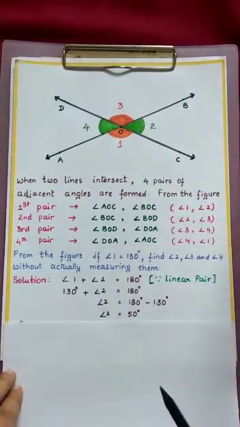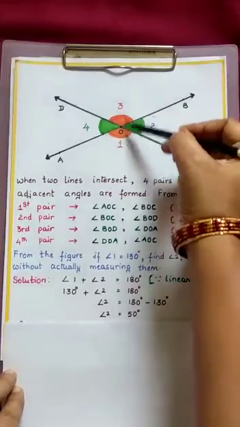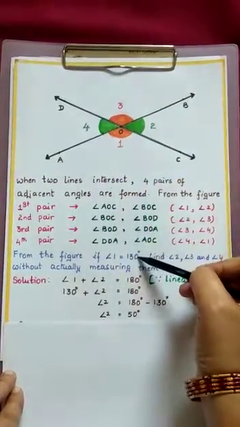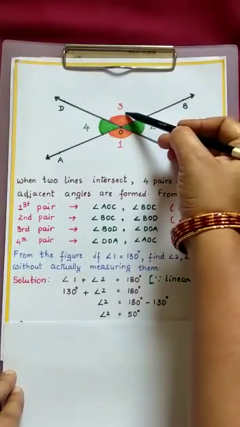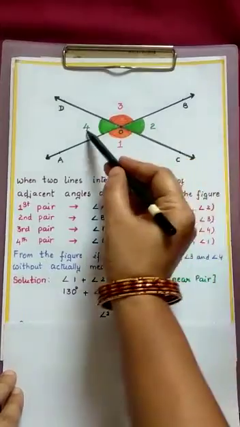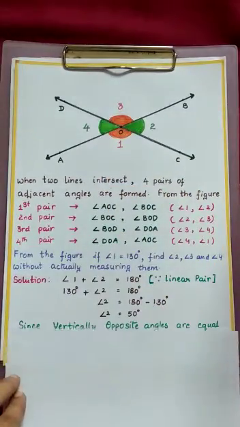Now how can we find the other angles? As we know, vertically opposite angles are equal. When angle 1 is 130 degrees, angle 3 is 130 degrees. Just now we got that angle 2 is 50 degrees, which means automatically angle 4 is 50 degrees.